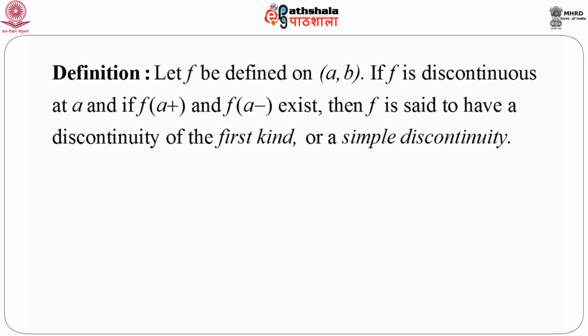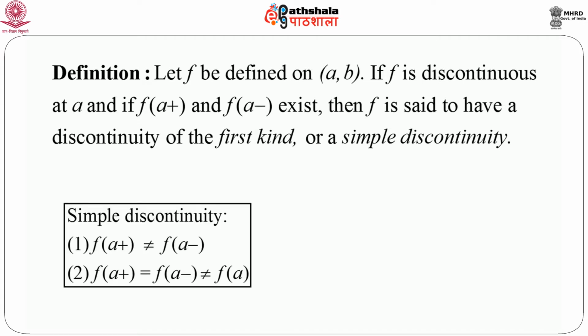So now since we have defined whether a function is continuous or not, we have seen that a function may not be continuous. That means a point where a function is not continuous is known as a point of discontinuity. Now we are going to investigate the nature of this discontinuity, and we are trying to define it properly. So let f be defined on an open interval (a, b), which is a subset of the real line, and suppose f(x) is discontinuous at a. If the right hand limit and left hand limit both exist, that means f(a plus) and f(a minus) both exist, then f is said to have a discontinuity of the first kind or a simple discontinuity.